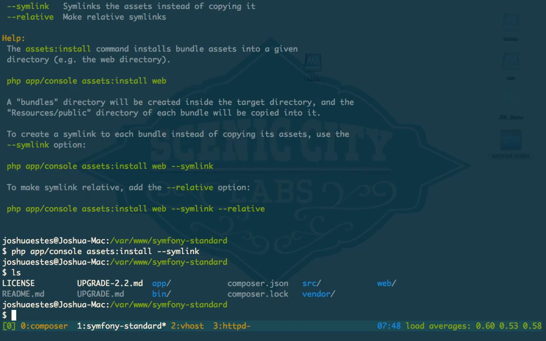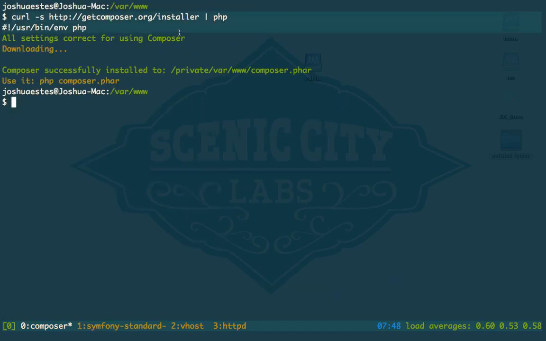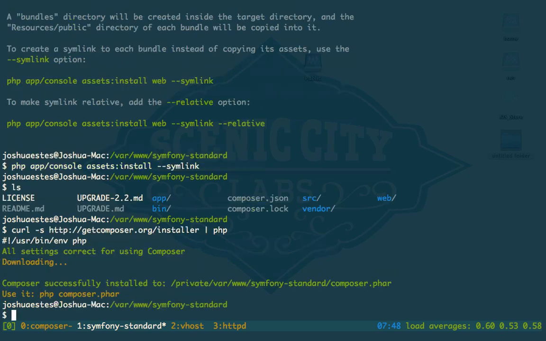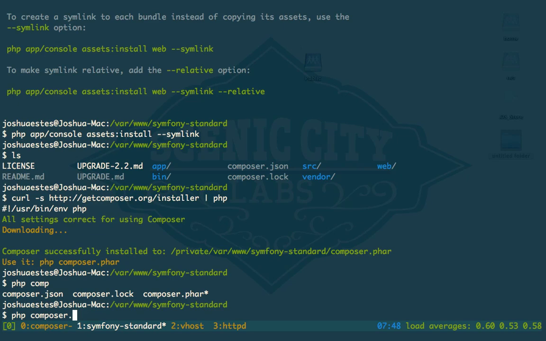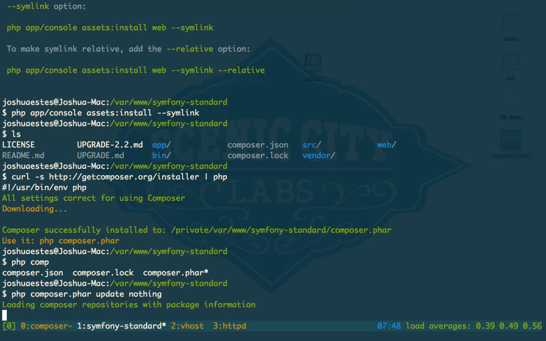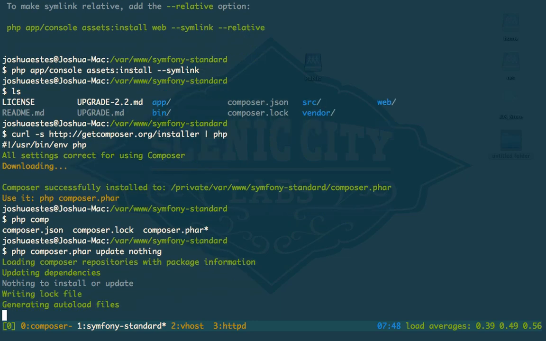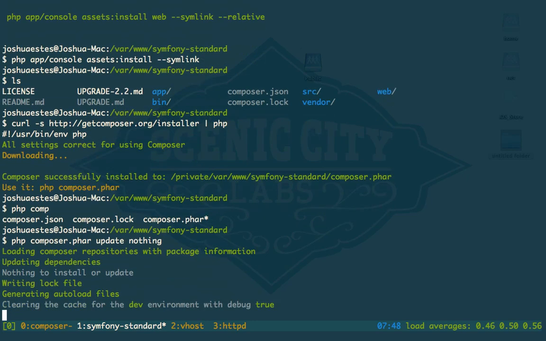Okay, so Composer is not here, so we're actually going to need to get Composer and put it here, and I'll show you exactly what's going on. Okay. Now that I've got the latest version of Composer, I want to update nothing. And this is not going to update anything at all, but what it is going to do is trigger some of the scripts that Symfony uses.